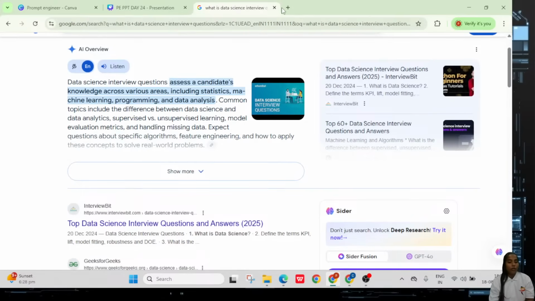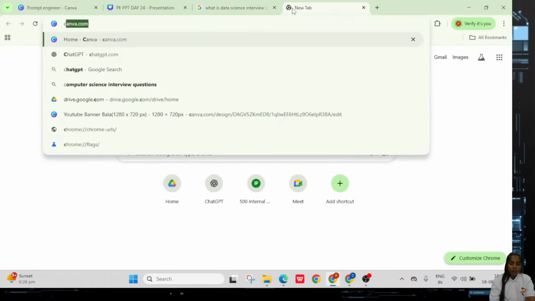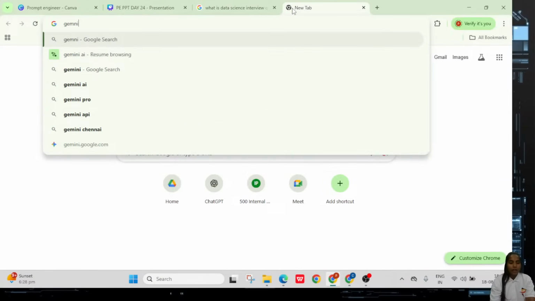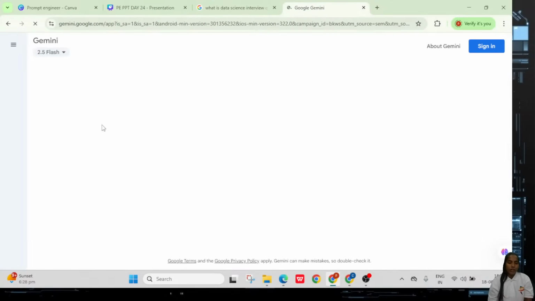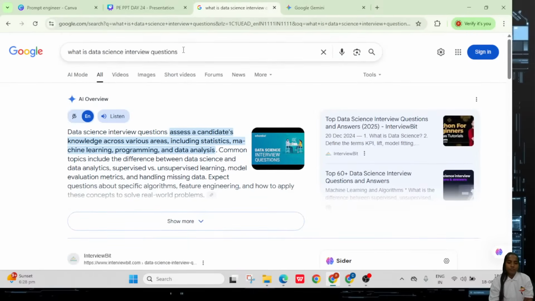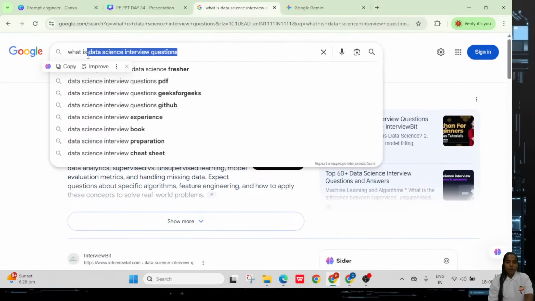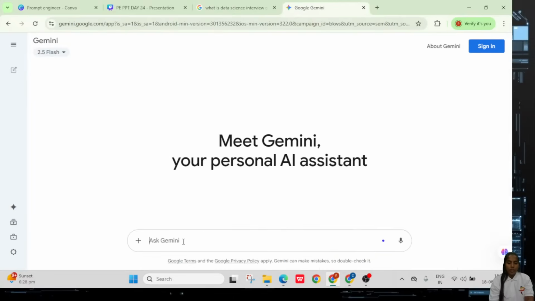For that purpose, I go to any tool, for example Gemini, and just have a conversation with it. Simply ask this question: data science interview questions and answers with 20.